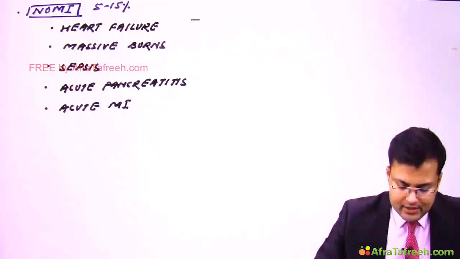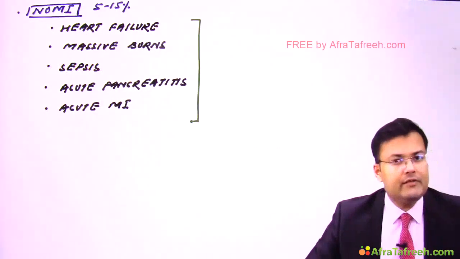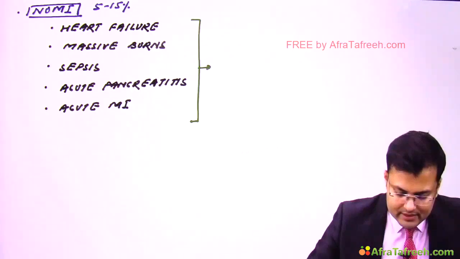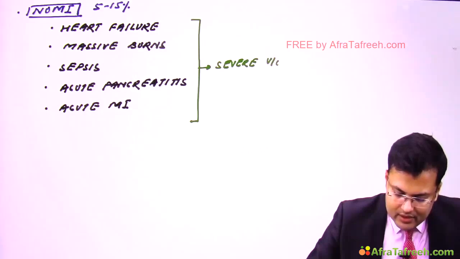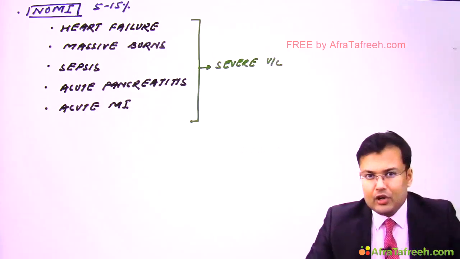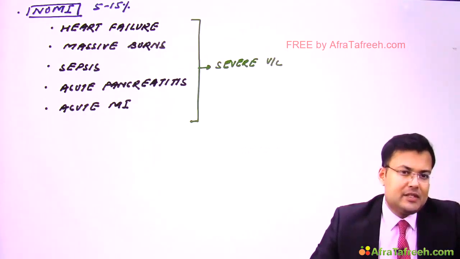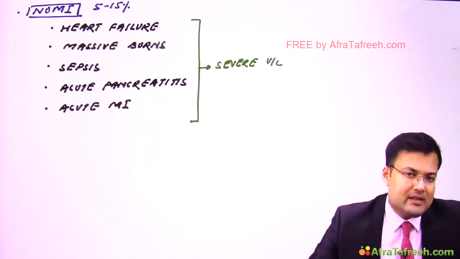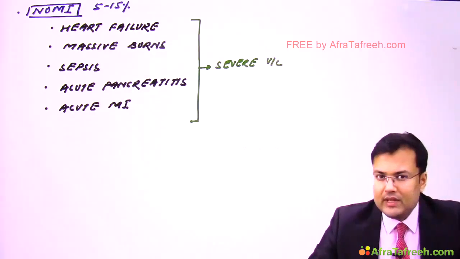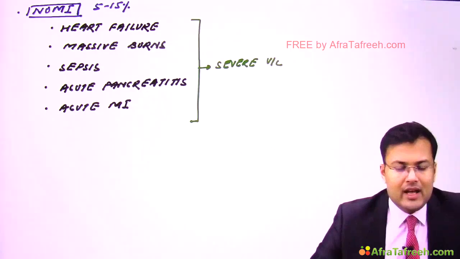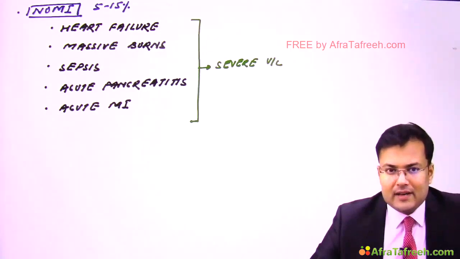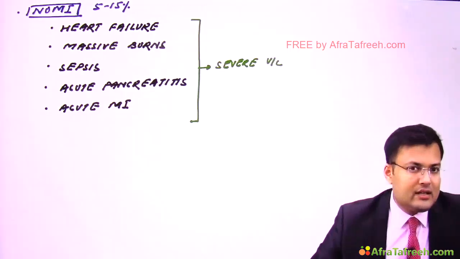So any condition in which there is severe vasoconstriction in mesenteric vessels. Whenever there is excessive fluid loss, whenever patient is having heart failure, massive burns, sepsis, acute pancreatitis, where you must be knowing that there is third space loss, and in patients of acute myocardial infarction. Clear? So these are related to artery.